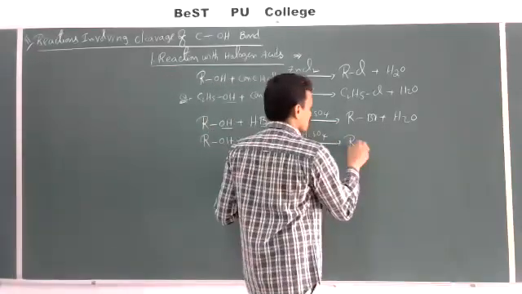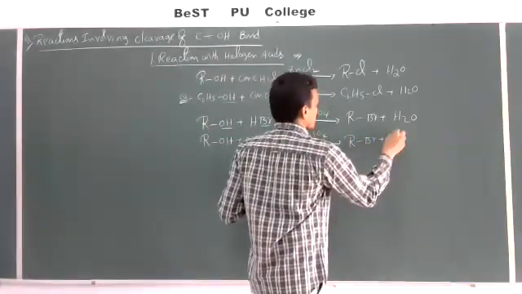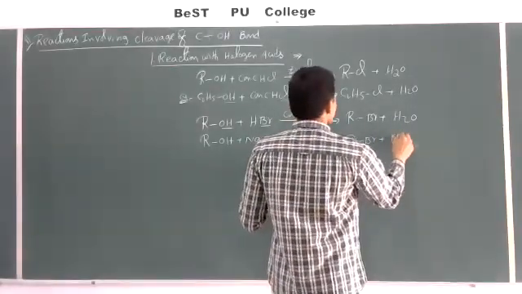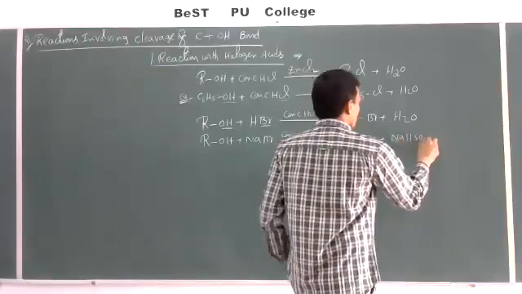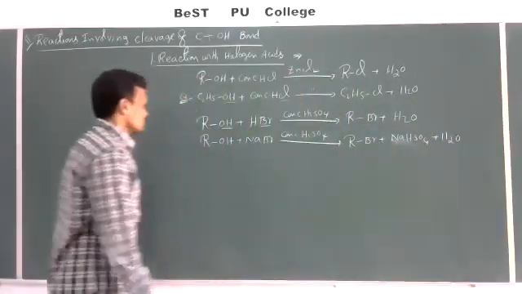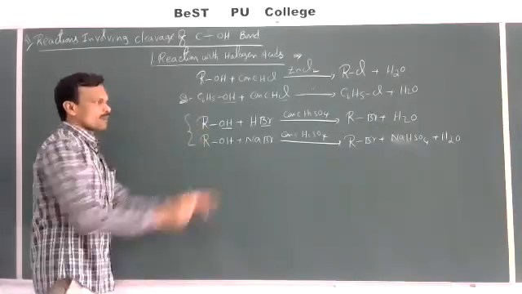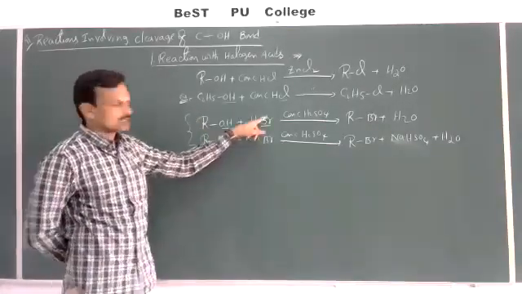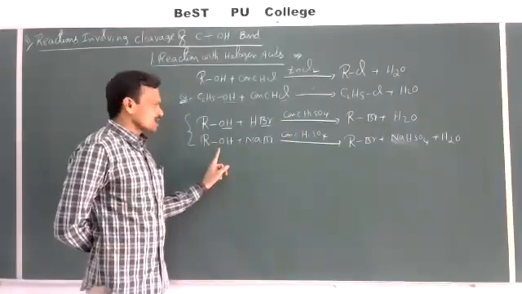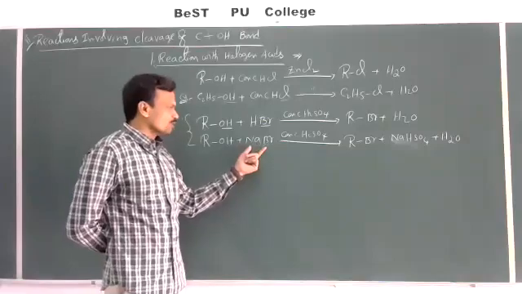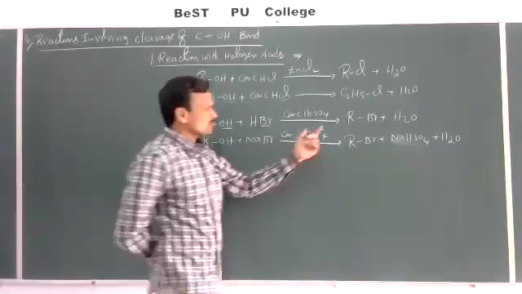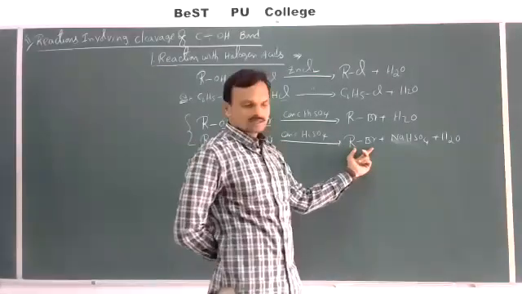Then what you will get here is RBr plus NaHSO4 plus H2O. So alcohols react with hydrogen bromide in the presence of concentrated H2SO4, or when alcohols are allowed to react with sodium bromide in the presence of concentrated H2SO4, we can get bromoalkanes.